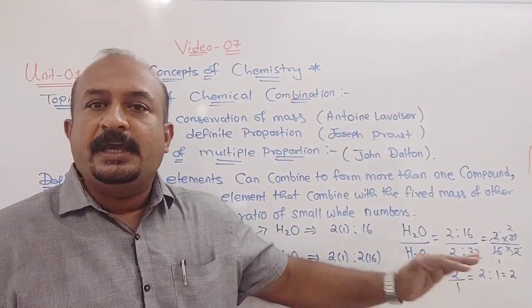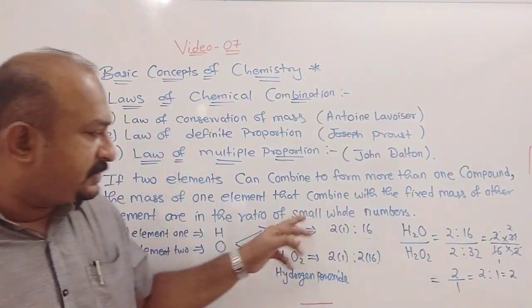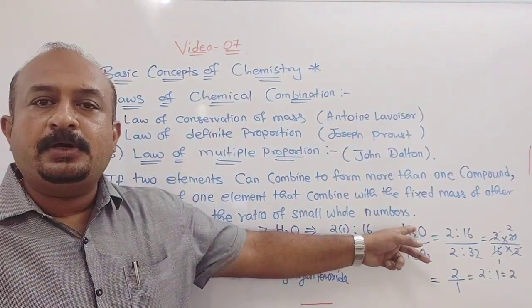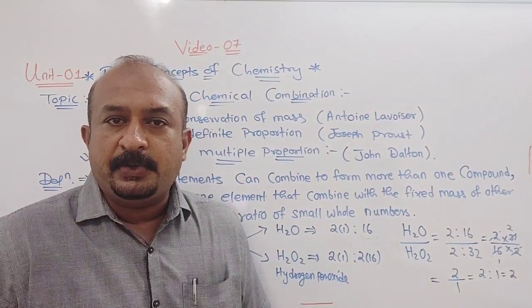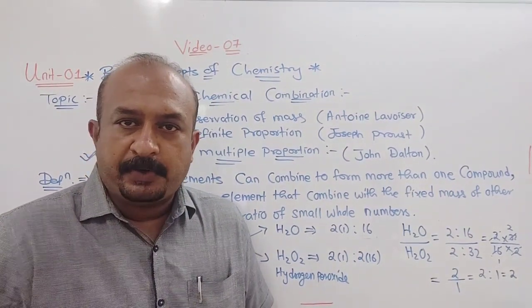In your book it is given inverse of this, with H2O2 up and water taken here, but this is also right. So you can write this example for the law of multiple proportion.